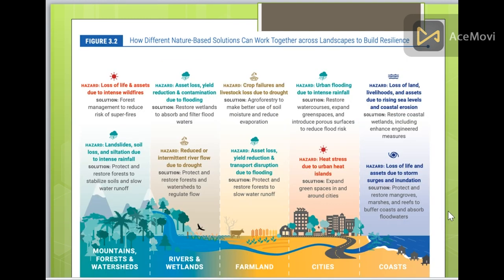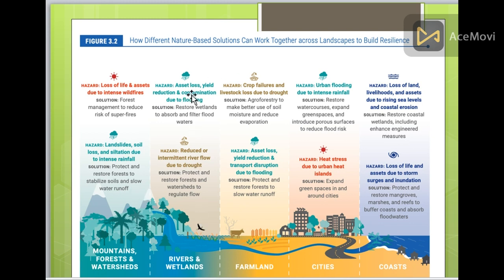How different nature-based solutions can work together across the landscape to build resilience. In the mountains, forests and watersheds, there is hazard, loss of life and assets due to intense wildfires. The solution is forest management to reduce the risk of superfires, landslides and siltation due to intense rainfall. The solution is to protect and restore forest to stabilize soil.